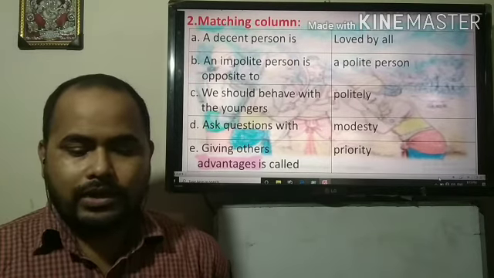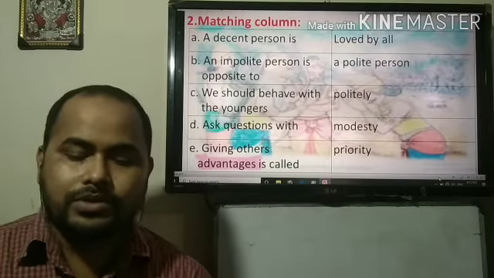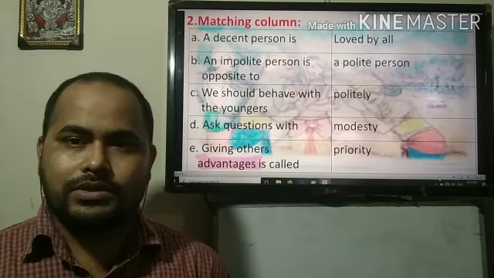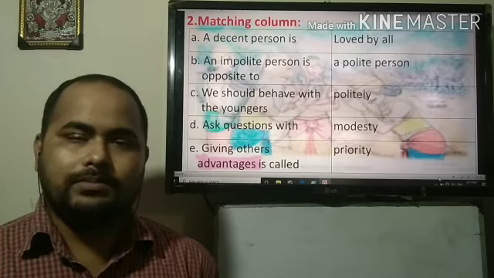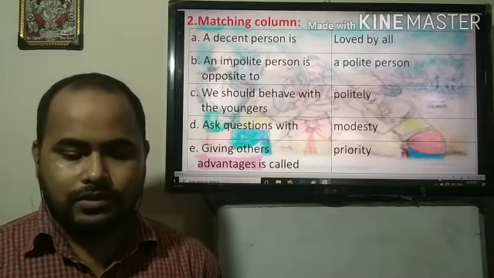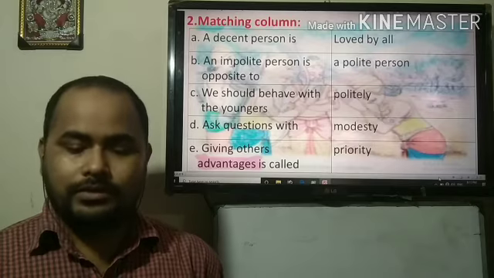Then the second one, an impolite person is opposite to a polite person. A polite person is polite in his words, in his gesture and his moods also. So an impolite person is opposite of a polite person.